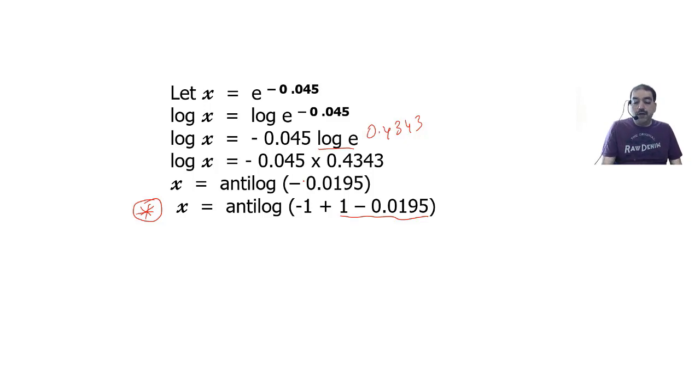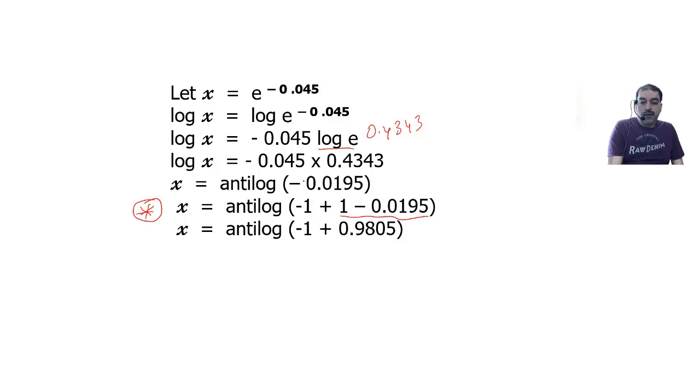So actually it will be antilog of bar 1.9805. So now I'll find the antilog of 0.9805.